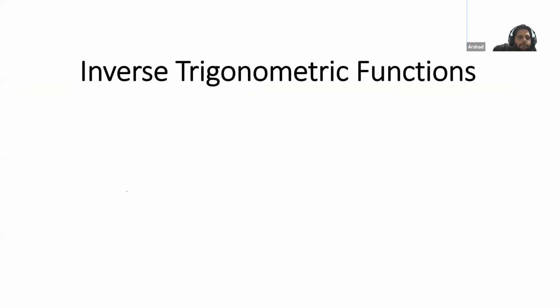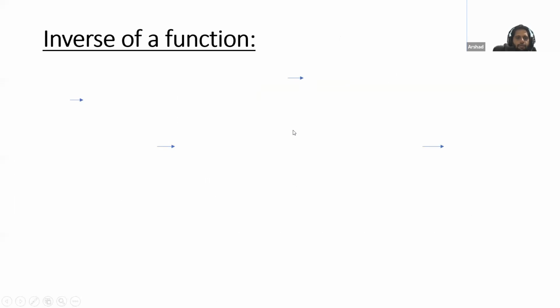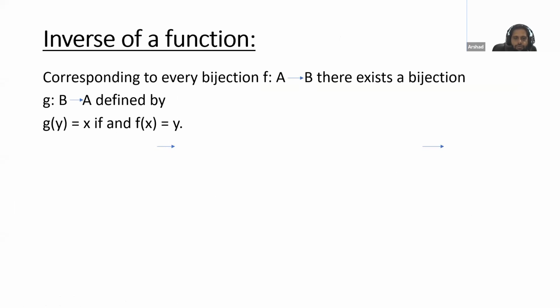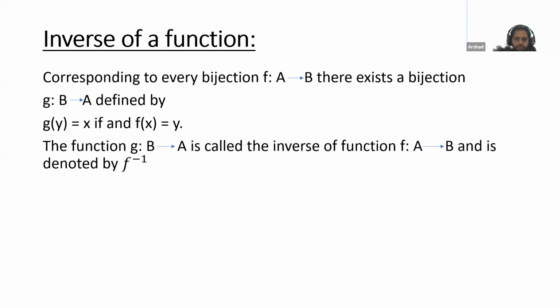Okay, so we will start a new chapter, that is inverse trigonometric functions. Okay, what is inverse of a function? Please check here first of all what is an inverse function. You already know what is a 1-1 function, you know what is an onto function. Okay, if a function is bijection, then its inverse will exist. If a function is bijective function, then its inverse will exist.